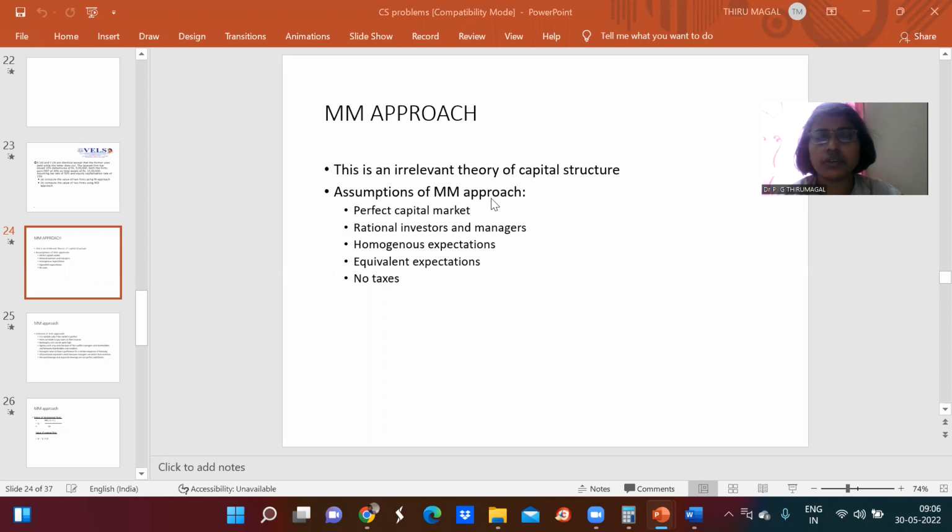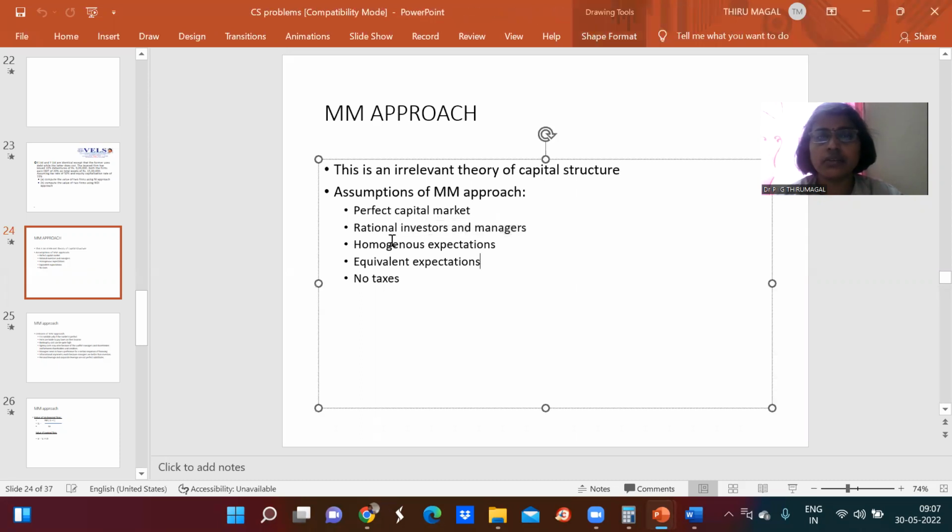And these are all the assumptions of the MM approach. There exists a perfect capital market, then rational investors and managers, homogeneous expectations, equivalent expectations, as well as no taxes as far as this particular model is concerned.